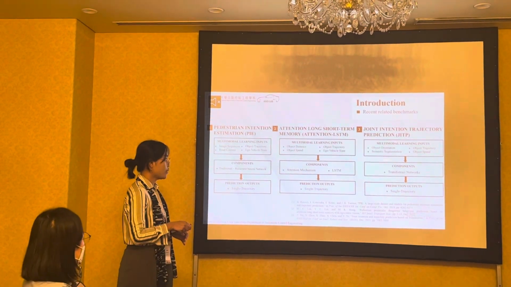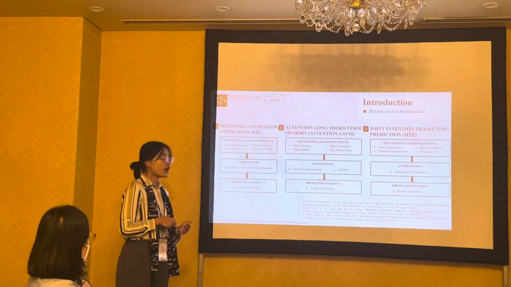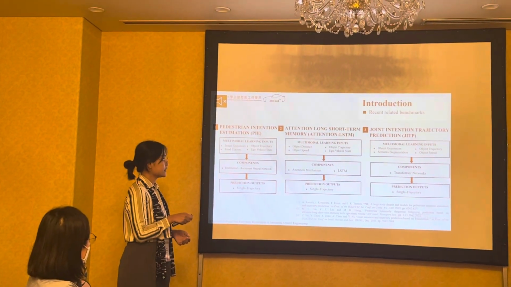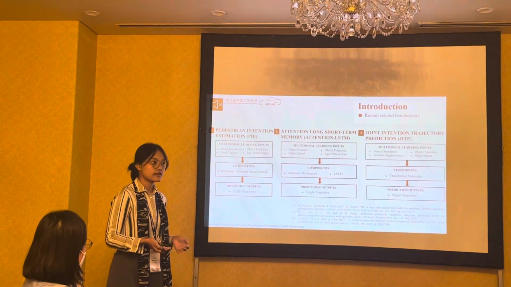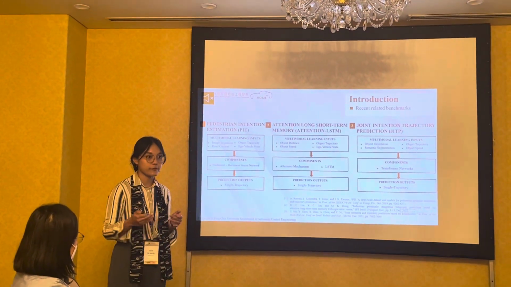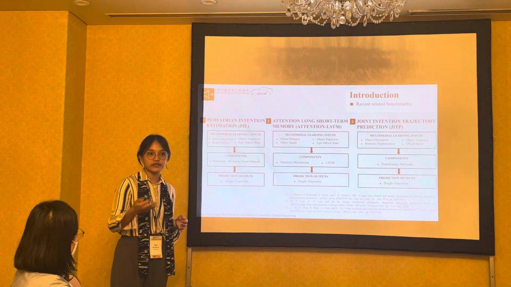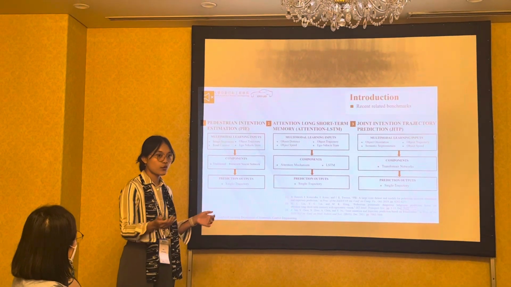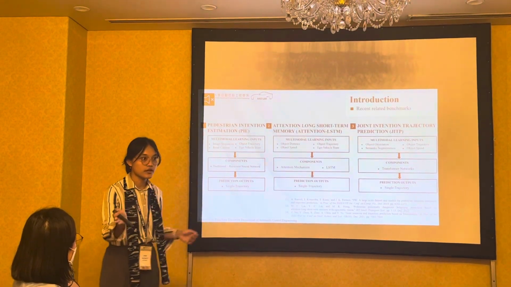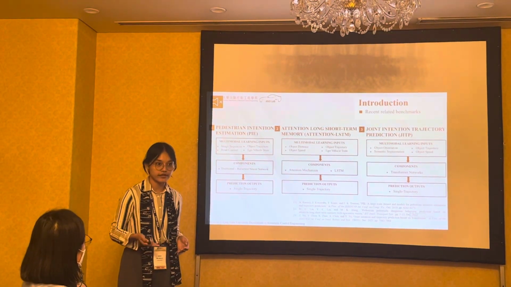And then these are the components of their proposed methods. All three of these related benchmarks predict only a single trajectory. But we know that a human or pedestrian has an inherently uncertain nature, which means they can change direction abruptly. When there is a car, they will move to the right or to the left, and so on. So a single trajectory is untrustworthy.